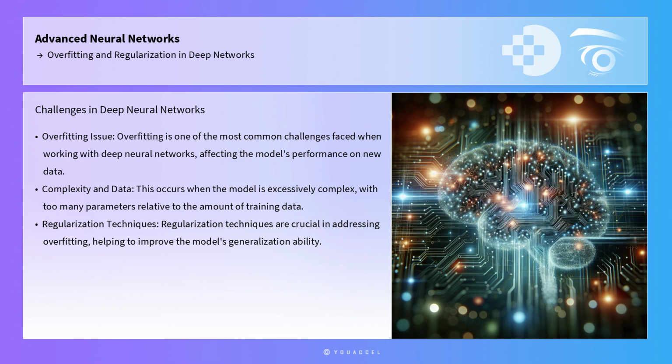This happens when the model is excessively complex, with too many parameters relative to the amount of training data. The model essentially memorizes the training data rather than generalizing from it, leading to poor performance on unseen data. Regularization techniques are crucial in addressing overfitting, helping to improve the model's generalization ability.